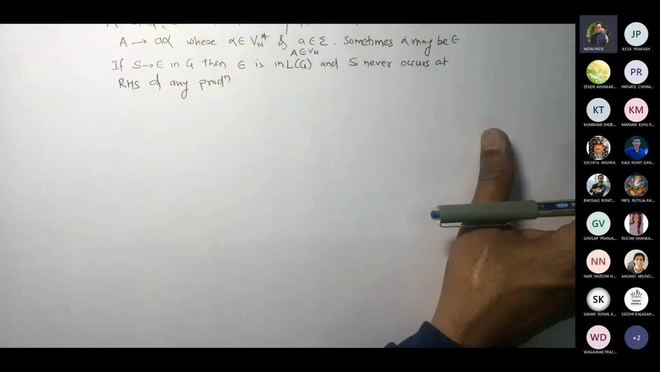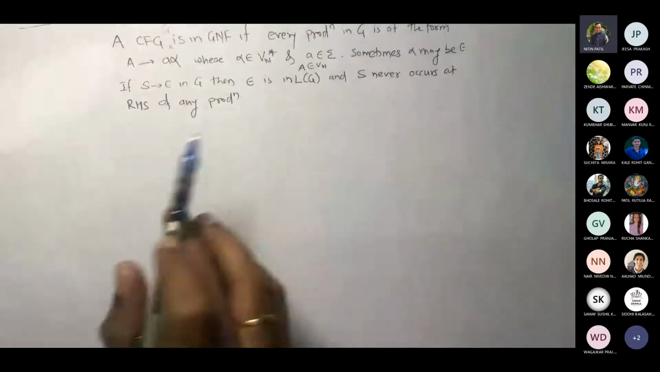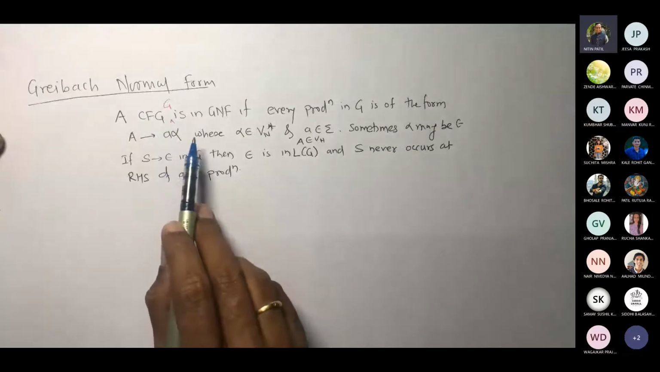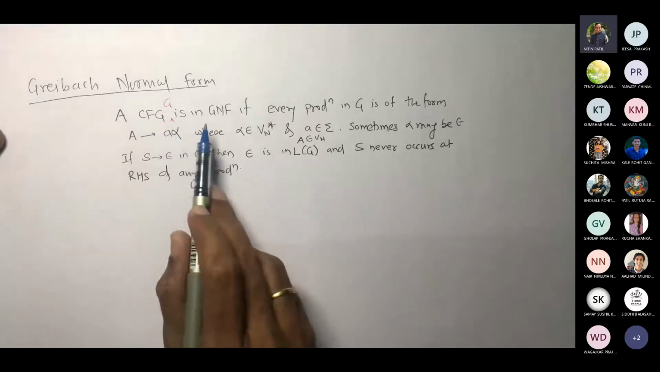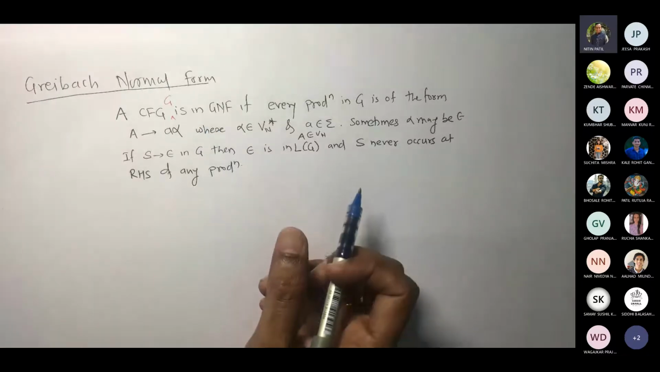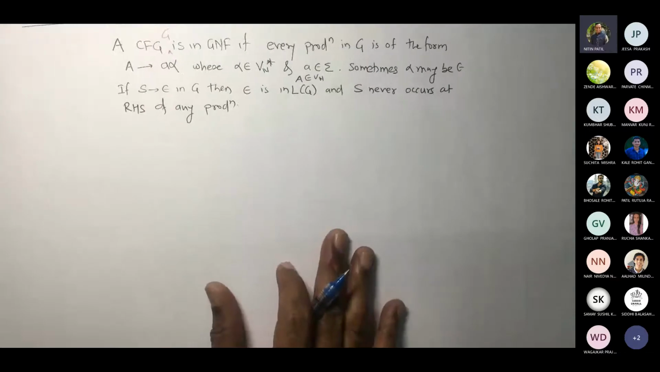First of all, you have to make sure that whatever grammar G is supposed to be converted to GNF is in Chomsky normal form, CNF. It should be in CNF, then only you can convert that grammar into GNF. So I'm taking a first example which itself is in CNF.